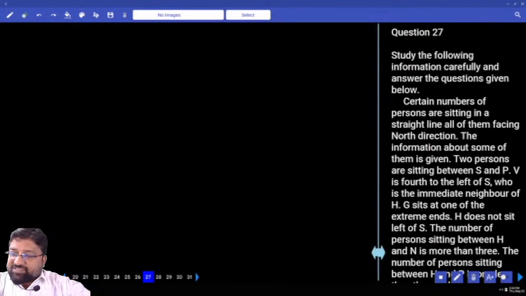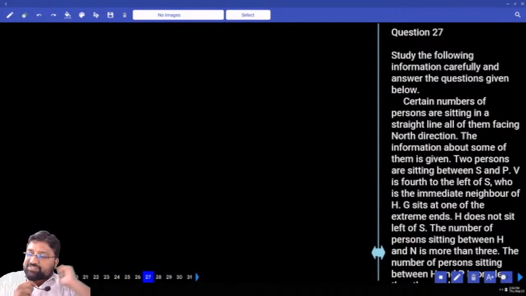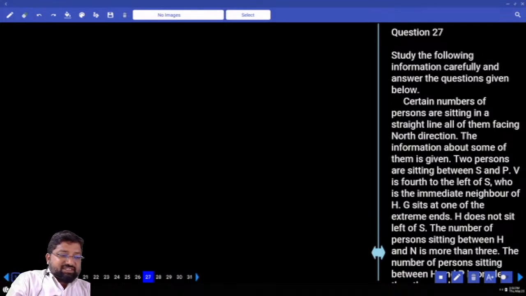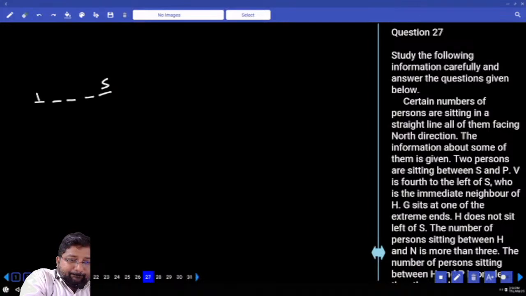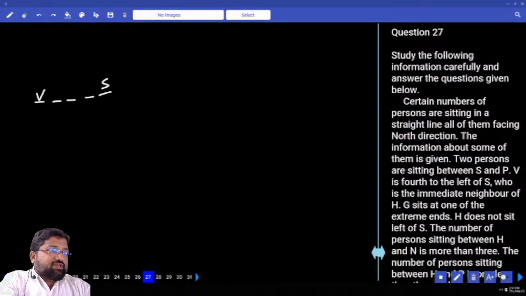Certain number of persons are sitting in a straight line, all of them facing north. The information about some of them is given. Only 2 persons are sitting between S and P. V sits fourth to the left of S.